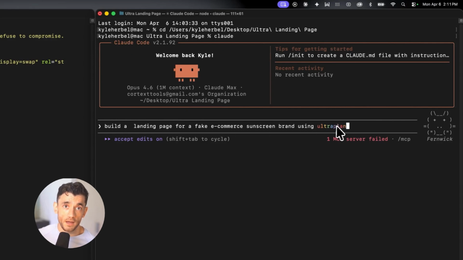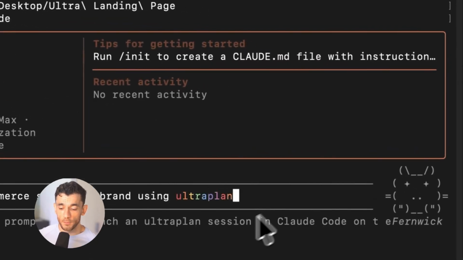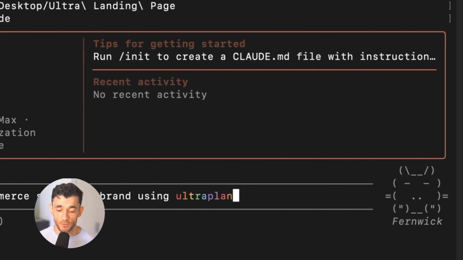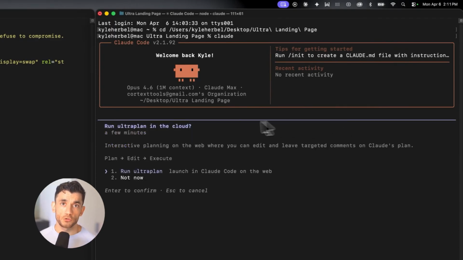You just get better outputs over time. That's a big deal. And if you're on a 20x Max account, you get access to all of this seamlessly. No extra setup. No configuration. You type Ultra Plan. You get the session URL, you're in. If you're not on that plan yet, it's worth knowing this exists, because as Anthropic rolls this out more broadly, Ultra Plan is going to become a standard part of how serious builders use Claude Code.